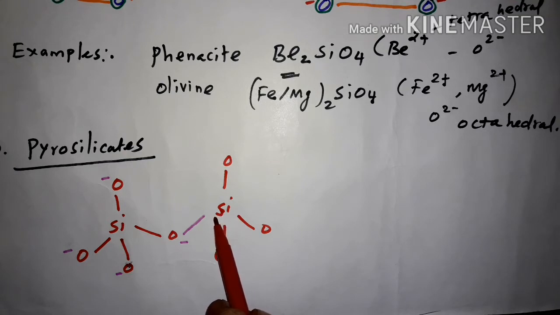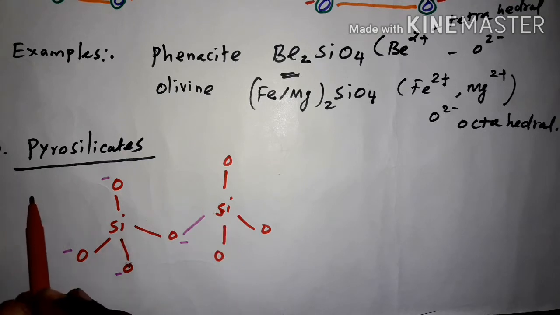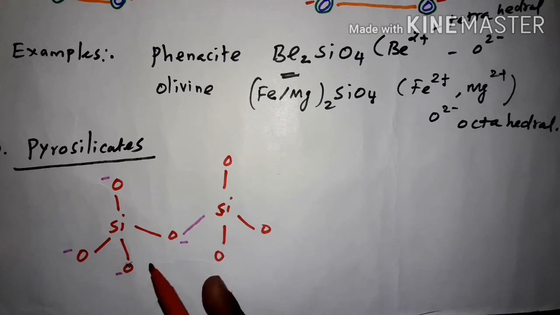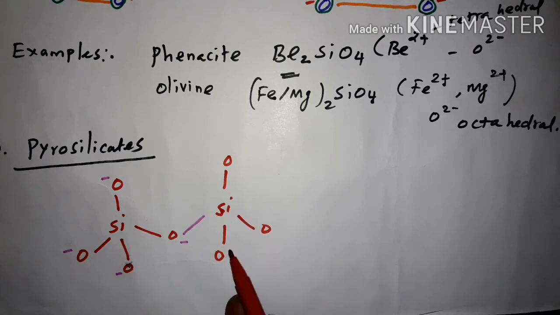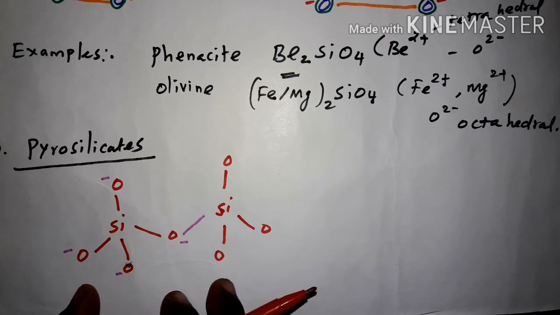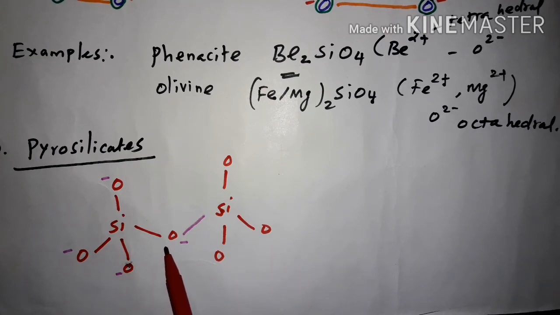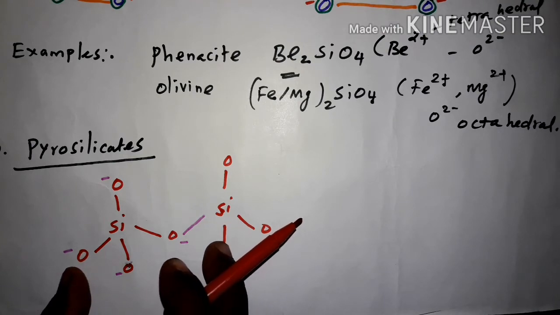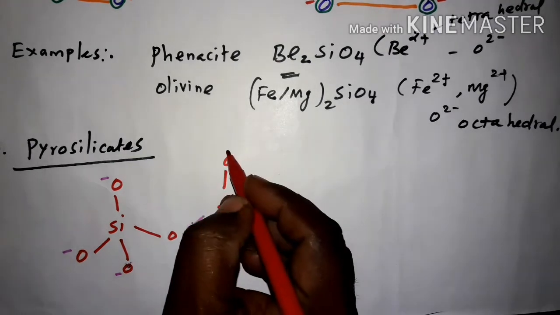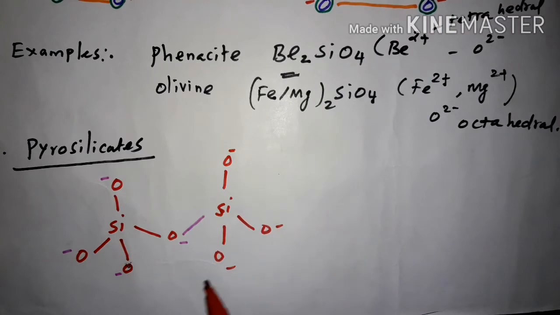Okay, see the difference. In orthosilicates there is no linkage between the oxygen atom and any other units like silicon or oxygen. But here you see this oxygen atom is linked with another silicon. So this type of silicate is known as pyrosilicates. So here the oxygen atoms contain negative charge.